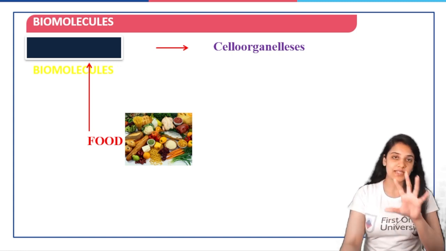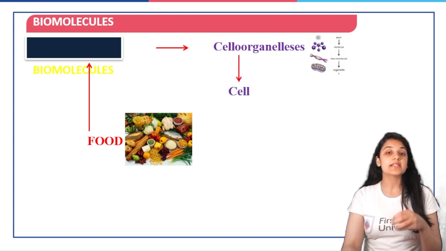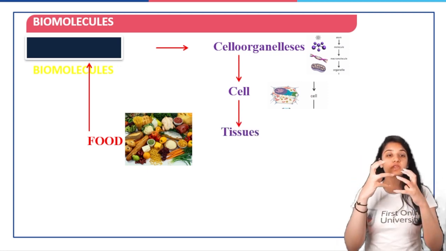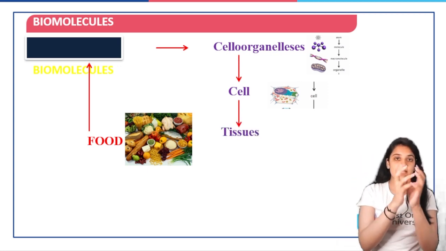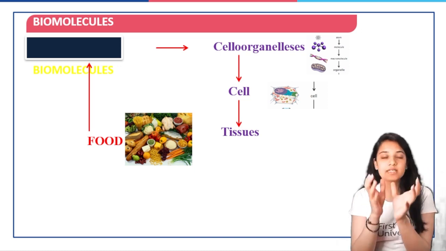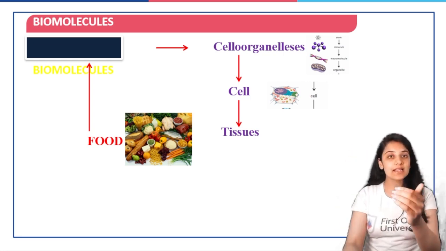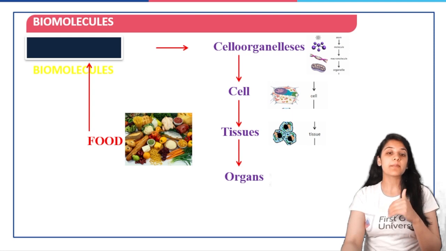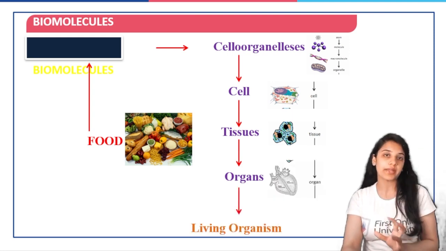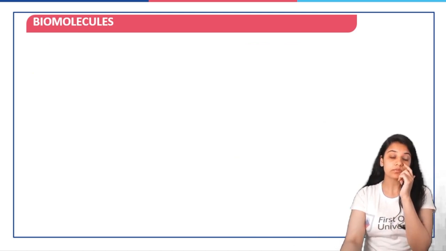We have studied animal cell and plant cell, and we have organelles present in them. Cell organelles make up the cells, cells make up tissues, tissues make up organs, and organs together make up the living organism or the whole body. Okay, this is how important biomolecules are.